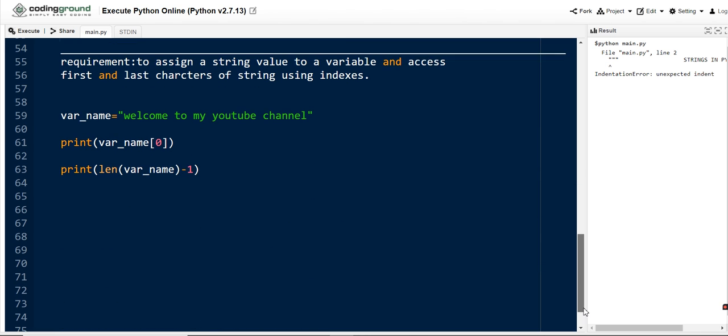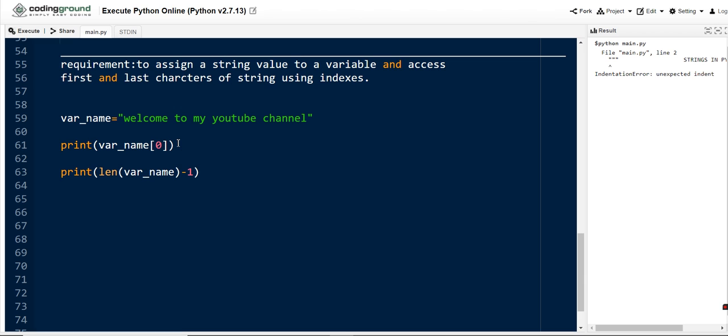on strings. So always we need to write a program based on requirement. Based on the client requirement only, the developer will start developing a project. After developing a project, he will deploy it to the client. In the same manner, here also we need to develop a logic based on our requirement. So here our requirement is to assign a string value to a variable and access the first and last characters of a string using indexes. Okay, hope that you have understood our requirement.